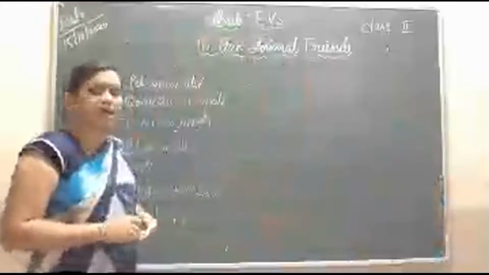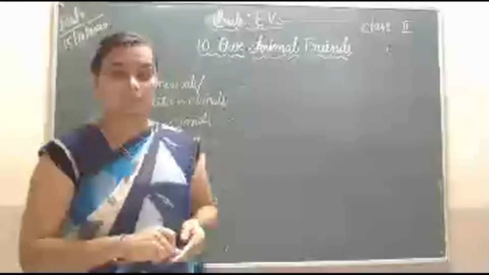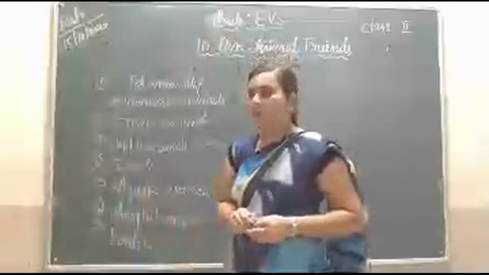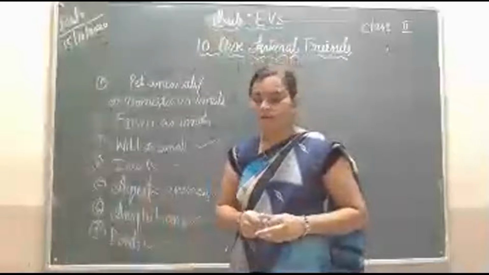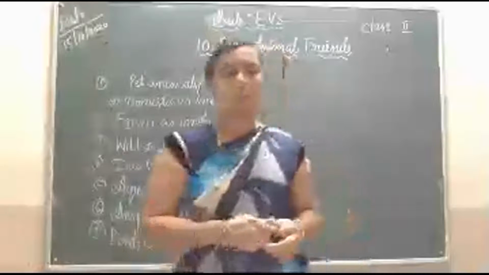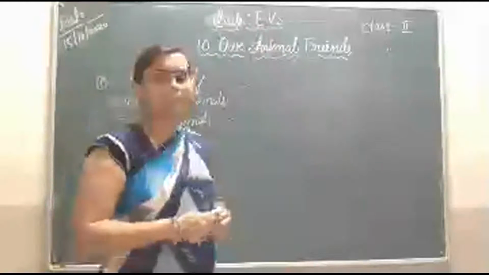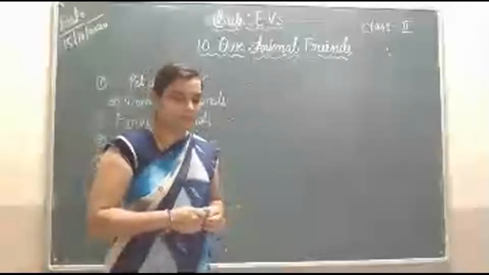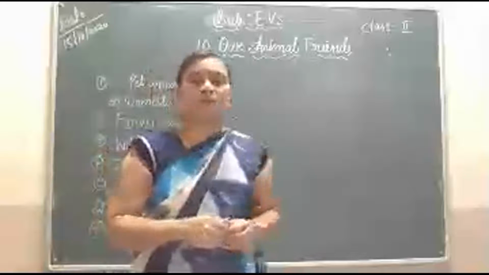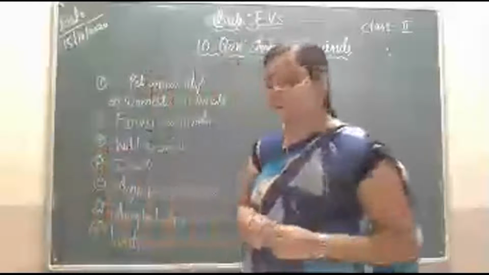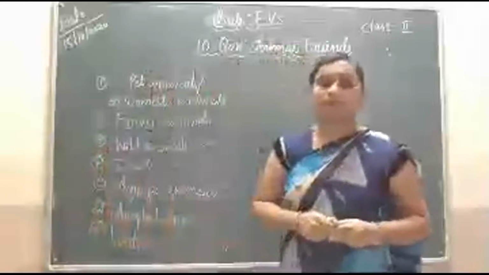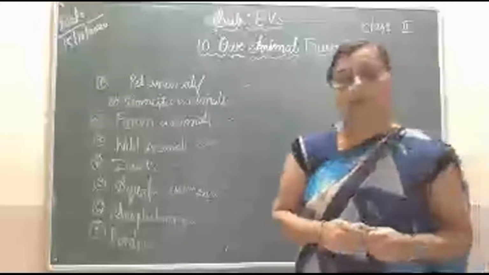Some birds can swim in water also. They can eat fish and worms in the water. Students, do you see some birds live in water? Have you seen those birds? Yes, examples: swan and duck.